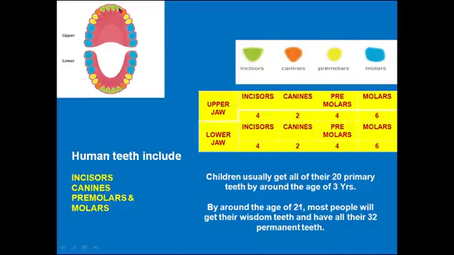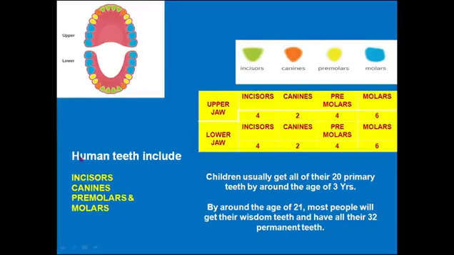These two, these two, this one, this one, these two, these three are represented with the same colors. In the same way, in the lower jaw also, the same colors represent the same type of teeth. Now we identify and learn the types of teeth in human beings.